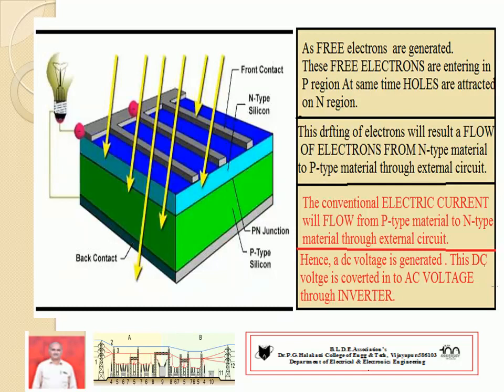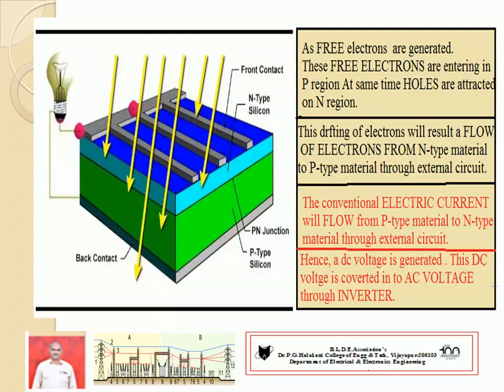Now you see a typical solar cell with connection of an external circuit by a lamp. You can observe there are some contacts. Top contact material is there, below contact material is there. First layer is n-type silicon, that is n-type semiconductor material. Then in the center it becomes the p-n junction. Then after that, p-type semiconductor material.